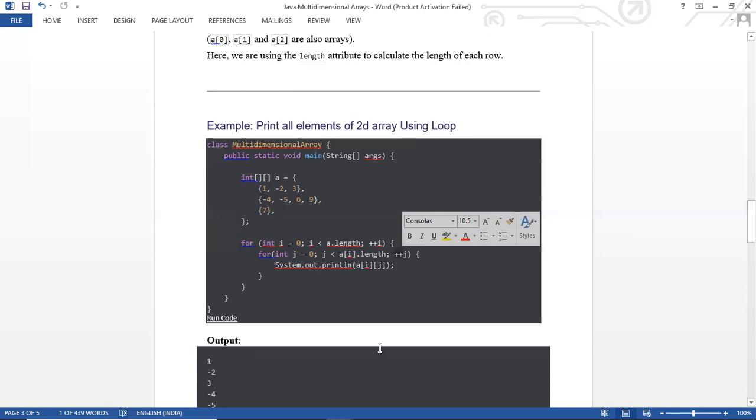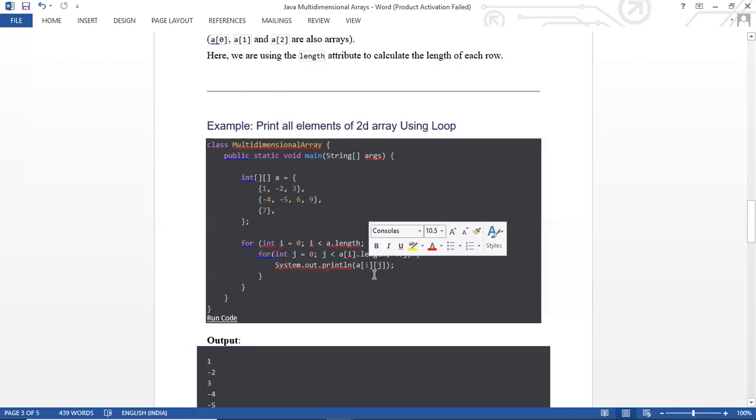So again it will increase the value of j by 1. Now it became 1 plus 1, that is 2. 2 less than 4? Yes, again that condition became true. So i is 1, that means row number 1, and j is 2. So a[1][2] is 6. Again it will increase by 1, 2 plus 1, that is 3. 3 less than 4? Yes, the condition became true, and j is 3. So that means a[1][3] is 9. After that it will again increase to 4, and 4 less than 4 becomes false.